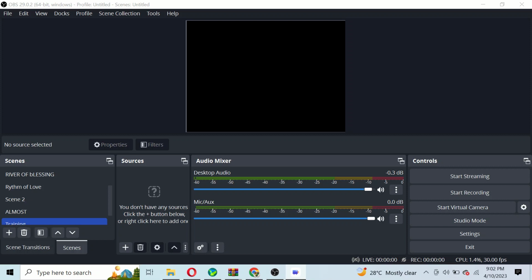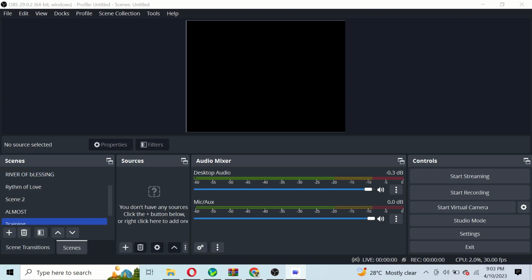Normally, after installation of OBS, you'll be seeing this screen. Now, you need to understand what you have in this screen. This top corner here is your program screen. Here you have your source scene, just like in a movie. You have a scene 1, scene 2, scene 3, and here is for your source.